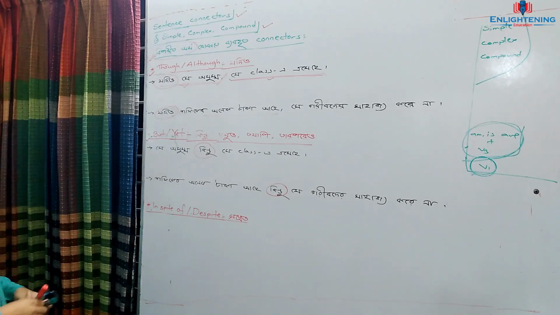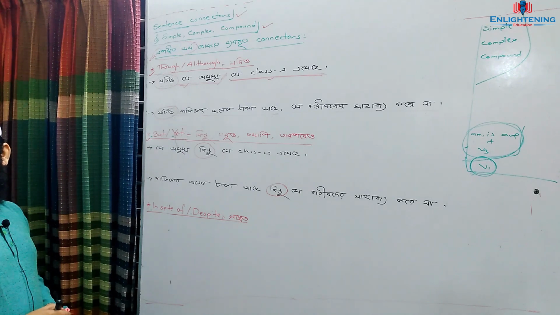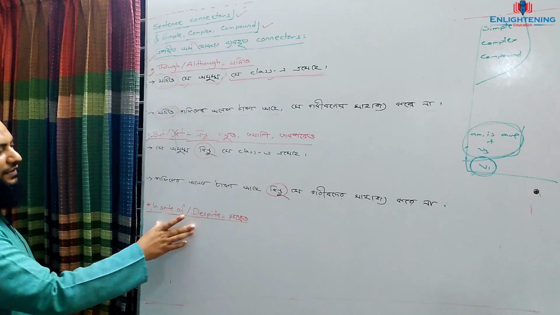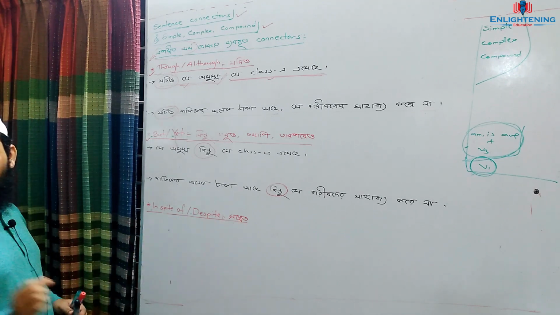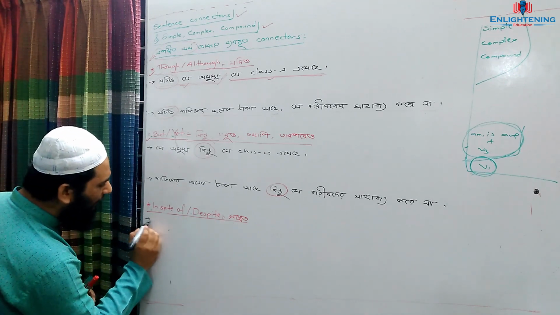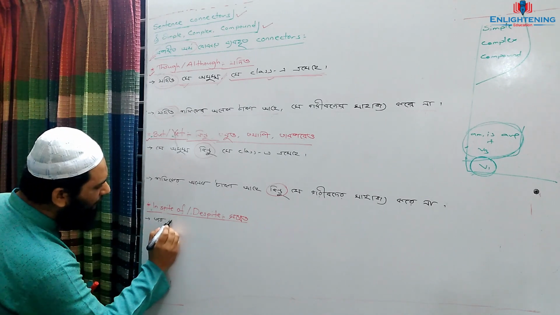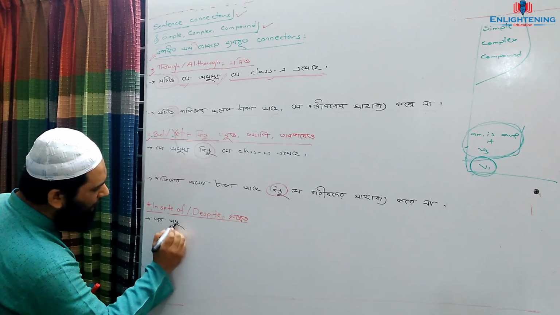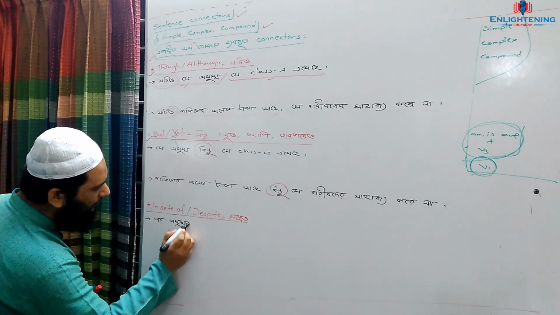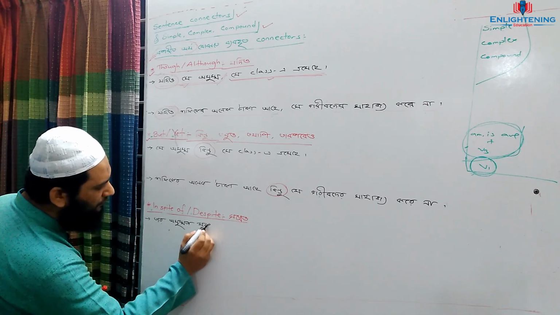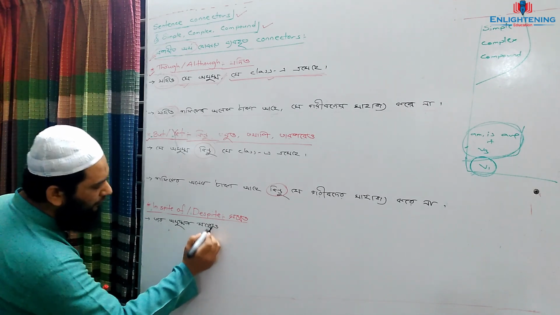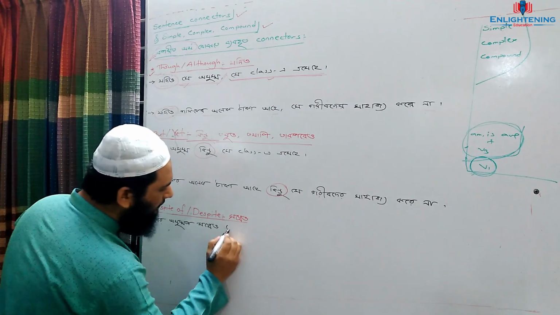Now we will make these same sentences in simple. Okay, who will be able to say? Tamim. It has been said সত্ত্বেও, so it can be said তার অসুস্থতা সত্ত্বেও সে ক্লাসে এসেছে.